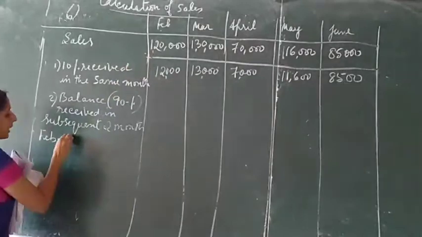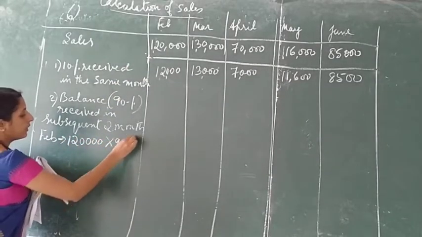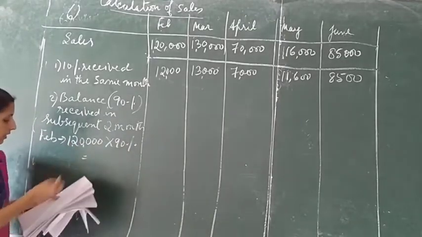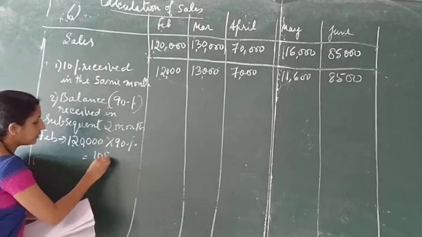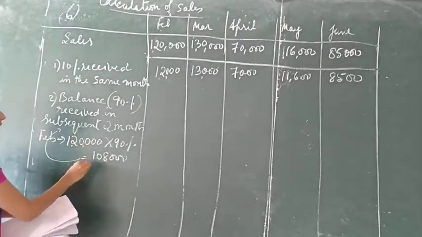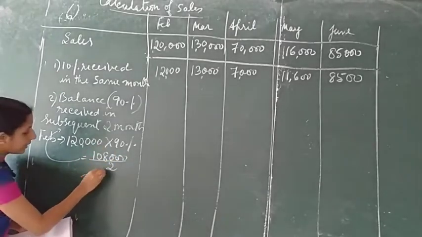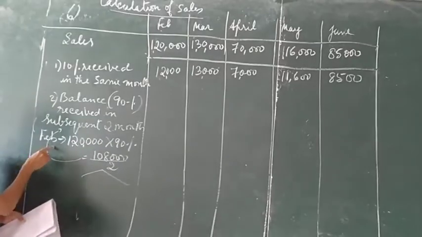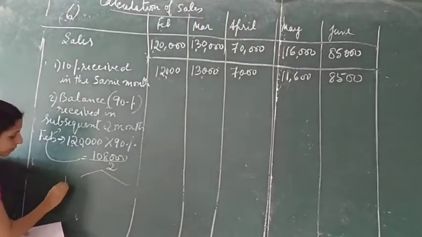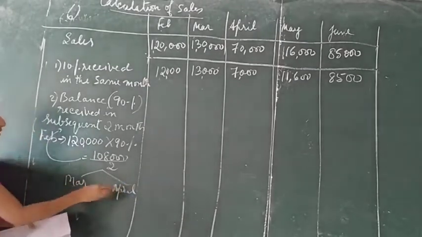Total sales is 1,20,000. The balance 90% comes to 1,08,000. Since it is received in subsequent 2 months, I am dividing this by 2. What are the subsequent months of February? March and April. It will be received in these 2 months.